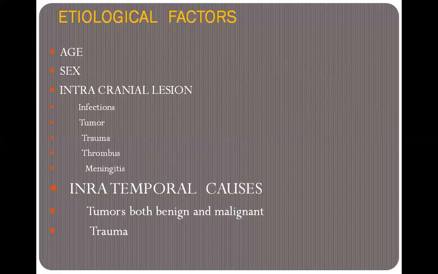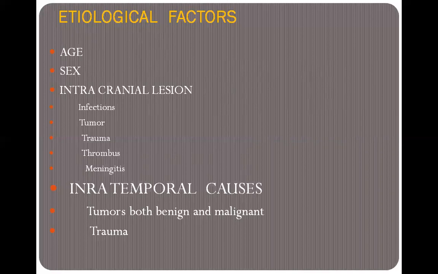The next one is thrombus. When the patient has development of a thrombus or blood clot in the area of the cranial lesion, at that time the cranial nerve is not able to function properly. At that time also the patient may develop Bell's palsy.